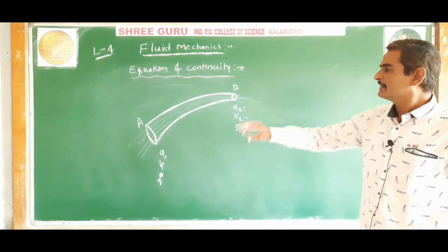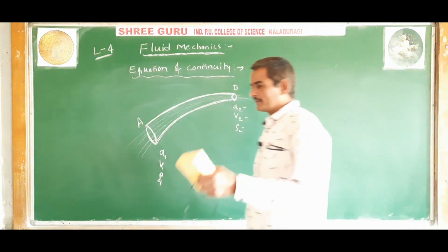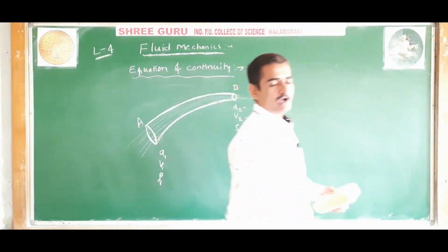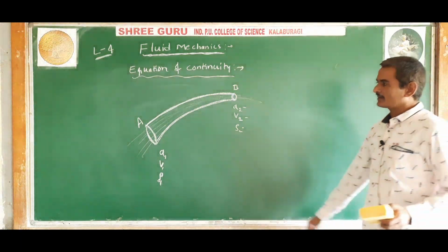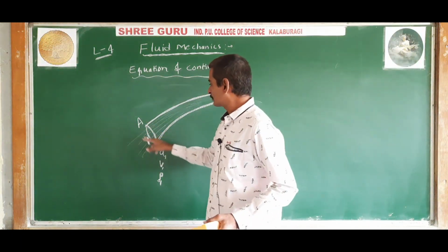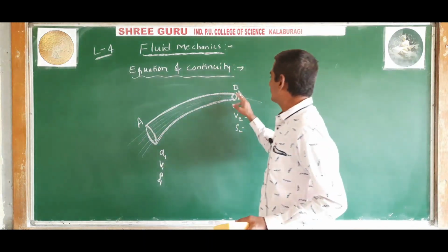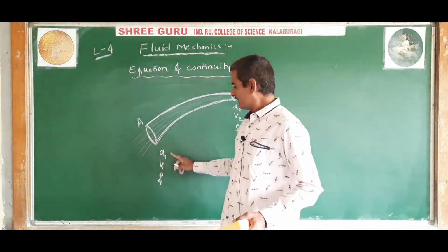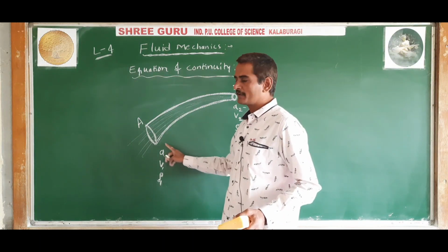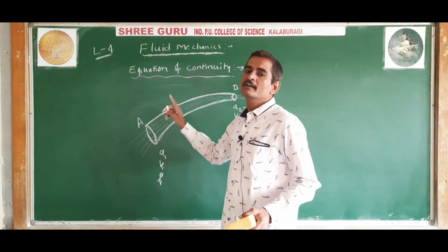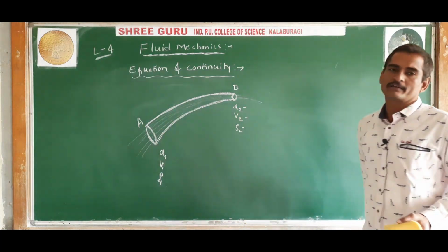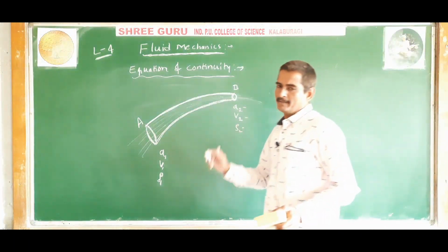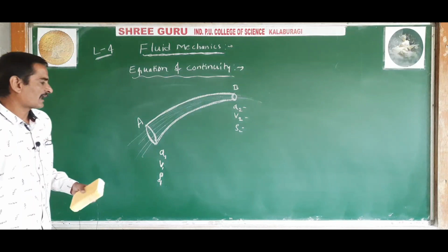Understood? Let us consider a non-viscous incompressible fluid flowing through a tube of varying cross-sectional area. That is, the cross-sectional area of the tube is not constant. So let this end of the tube be A and this end of the tube be B. And now A1, V1 and rho 1 are the area of cross-section, velocity and density of the fluid respectively at the end A. And A2, V2 and rho 2 are the area of cross section, velocity and density of the liquid at the end B.